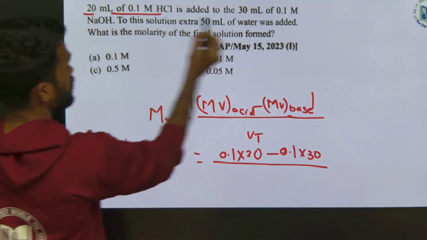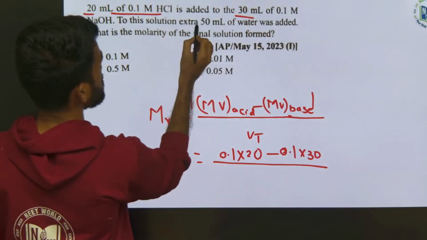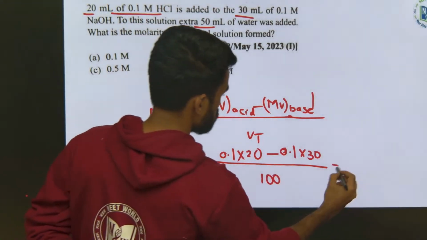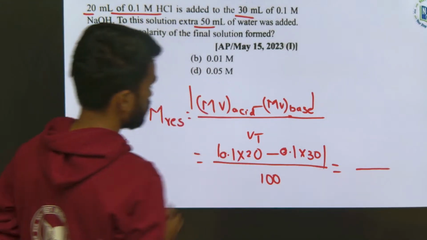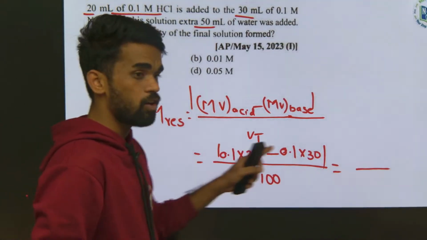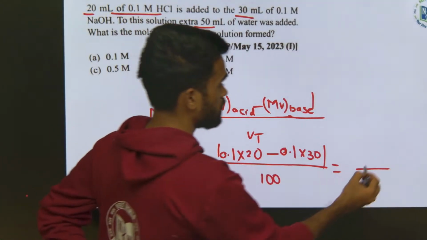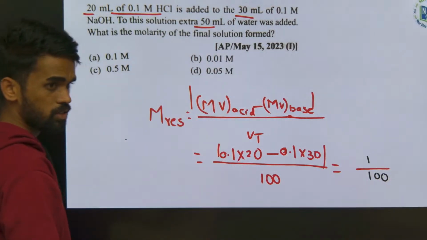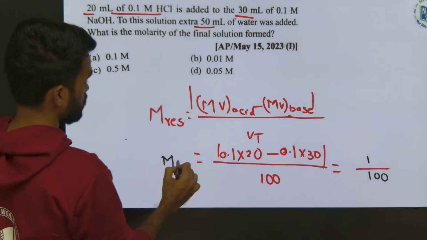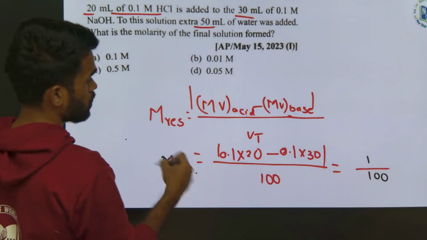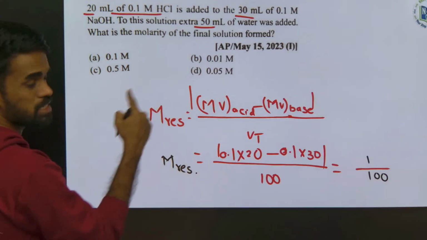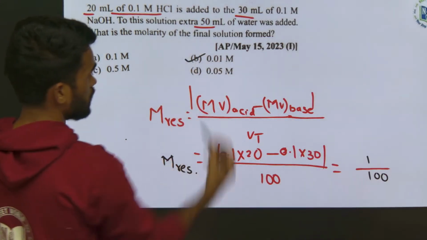And V total is how much? This is 20, this is 30, 50. And to this extra 50 ml of water is added. So 100. So this will be how much? I have applied mod now, that's why just you can write it as 1 by 100. Is this clear or not? So this will be the M resultant, I mean resultant concentration. So what we can say, which is our perfect answer here? B. B. That's it. Clear now?